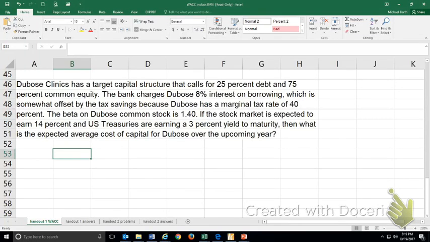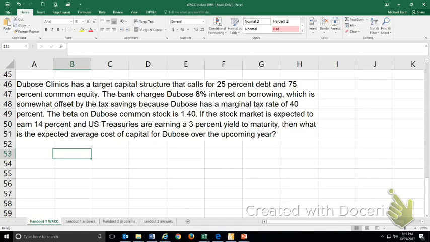All right, Dubose Clinics has a target capital structure that calls for 25% debt and 75% common equity. If the bank charges Dubose 8% interest on borrowing, that's somewhat offset because of the tax savings. So if they're at the 40% marginal tax rate, that means Uncle Sam will subsidize their capital raising because it's going to give them a tax break on the interest expenses.